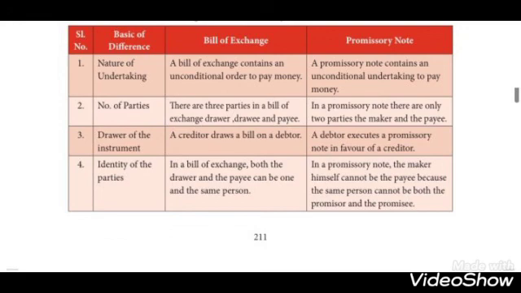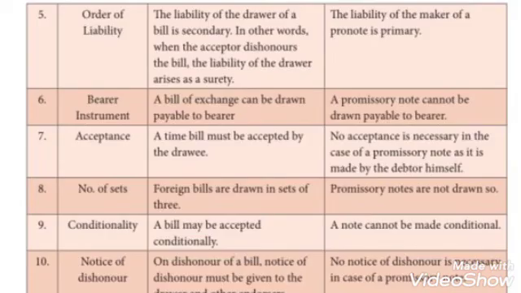Then the third difference is drawer of the instrument. Under bill of exchange, a creditor draws a bill on a debtor. But in promissory note, a debtor executes a promissory note in favor of a creditor. And the fourth difference is identity of the parties. Under bill of exchange, both the drawer and the payee can be one and the same person. But in promissory note, the maker himself cannot be the payee, because the same person cannot be both the promisor and the promisee.